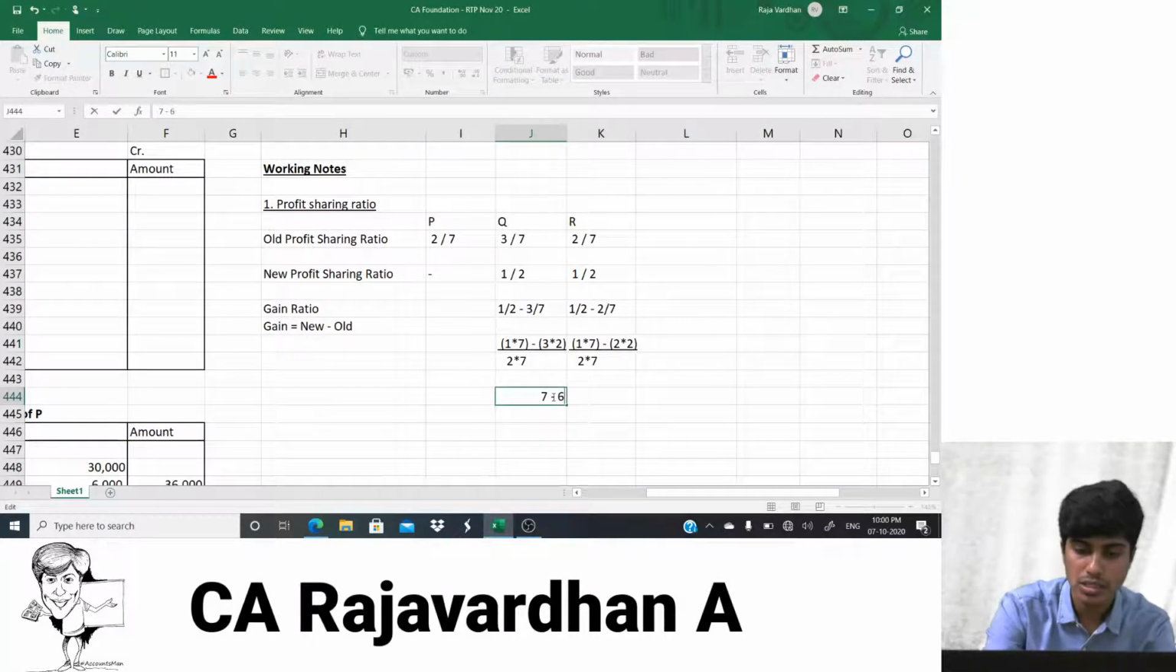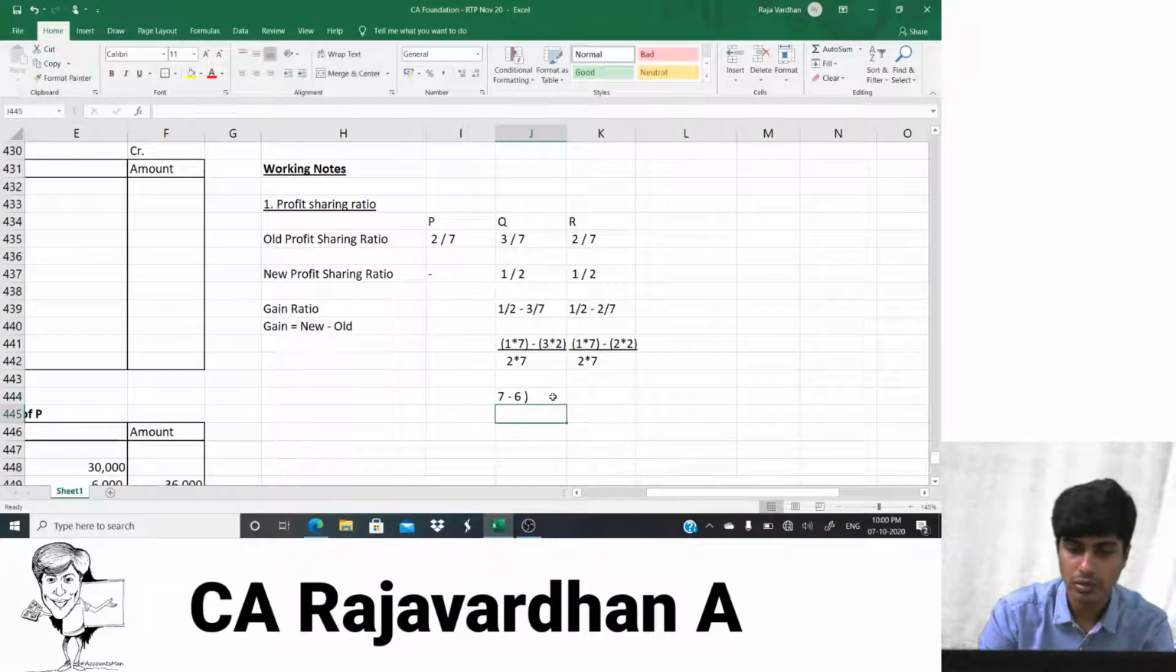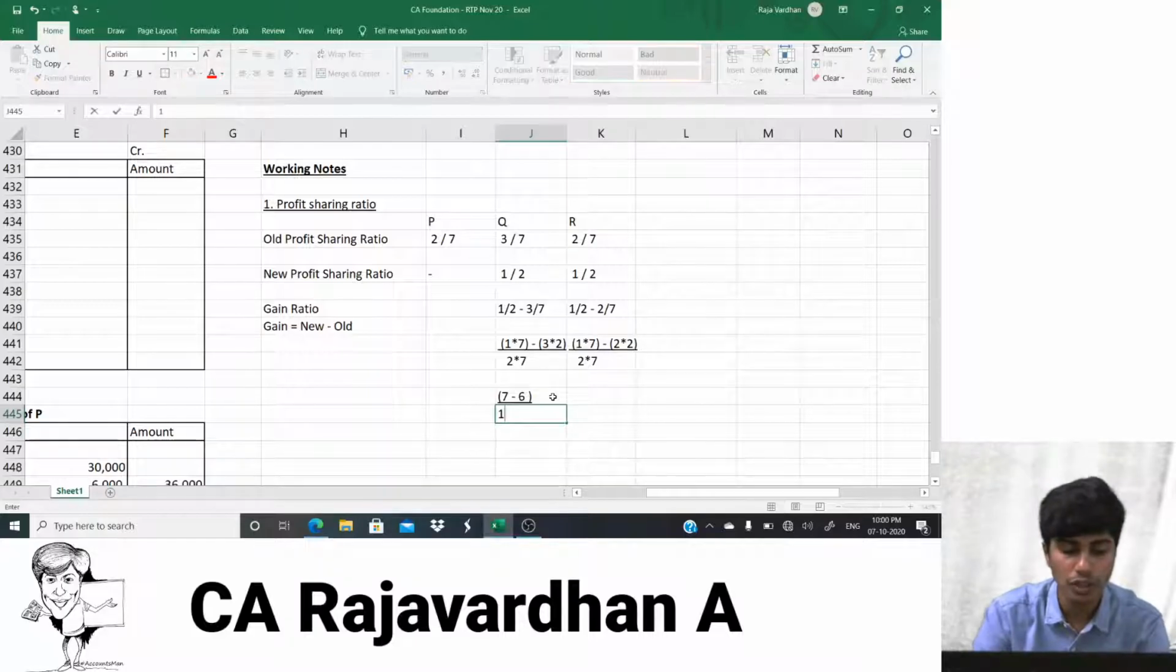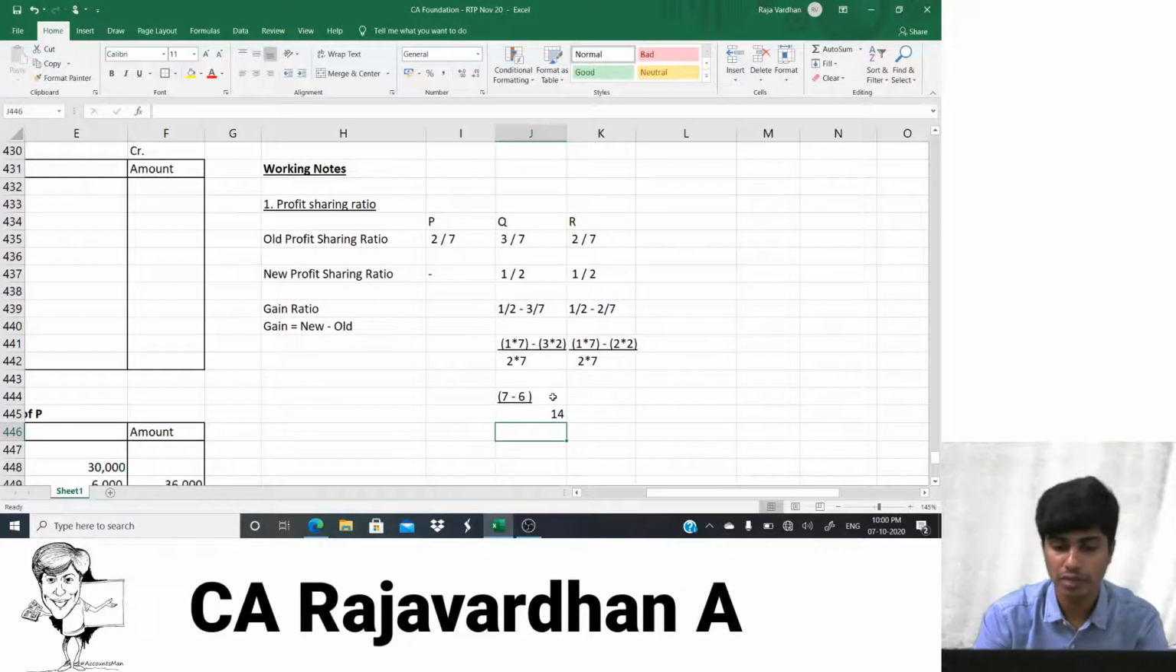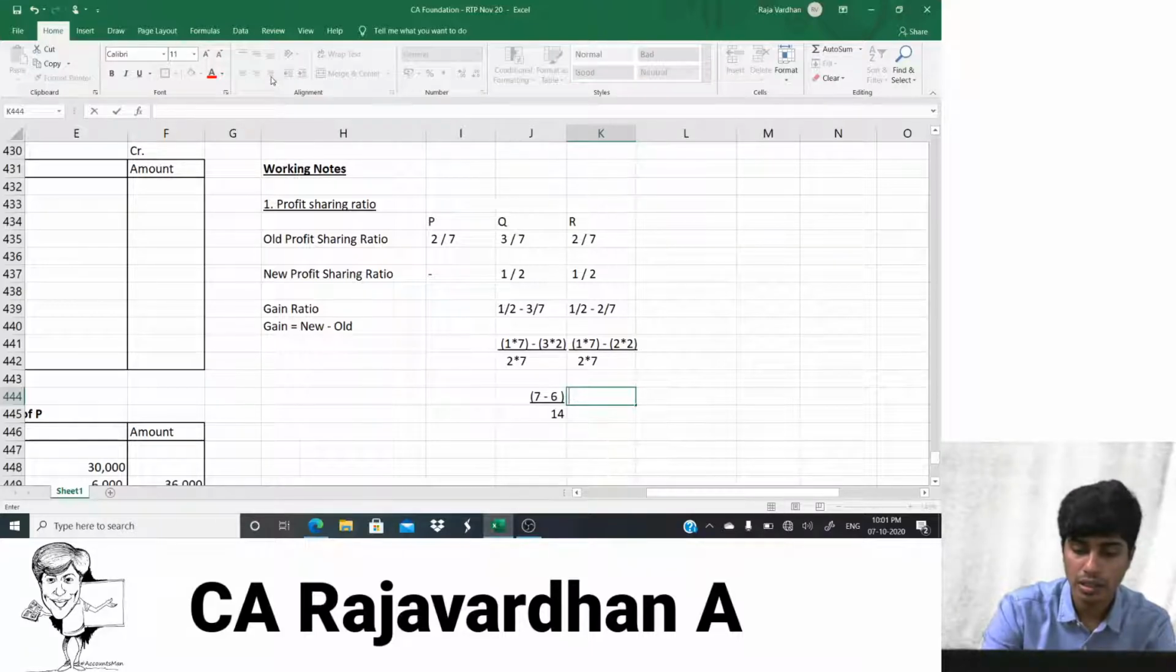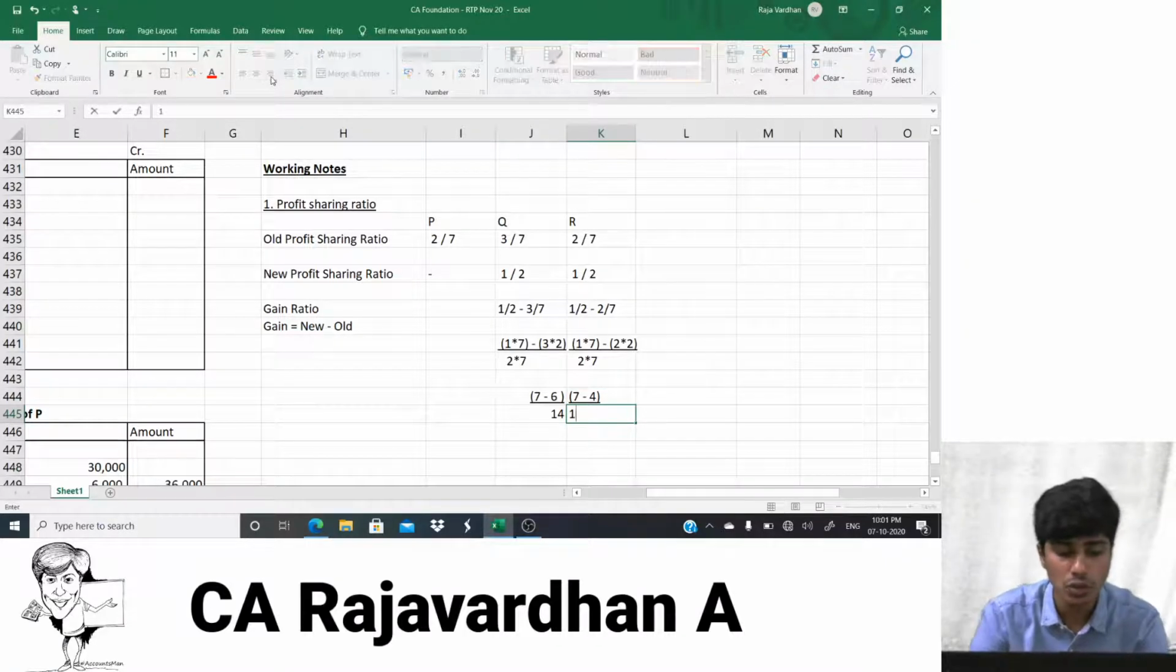7 minus 6. And in the denominator we'll have 14. 7 2s are 14. Am I right? Okay. How about this side? 1 into 7, it will be again 7, minus 2 into 2, it will be 4. So I have to close the bracket. This would be my numerator. Denominator 7 into 2, 14.